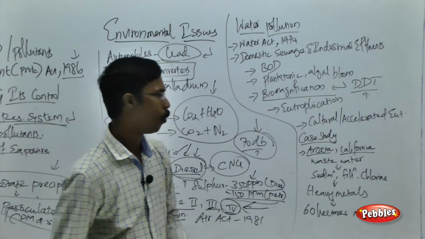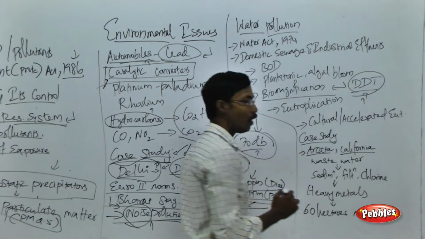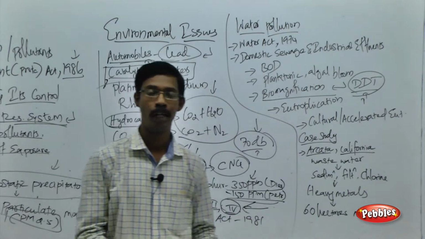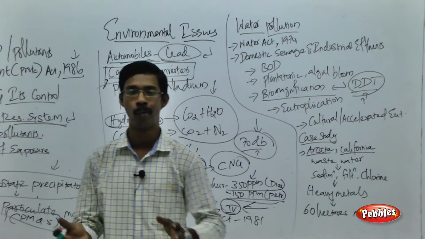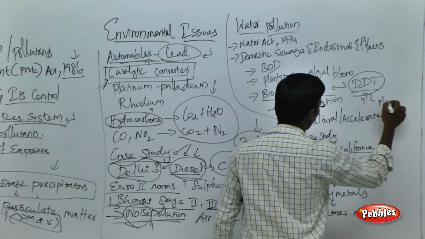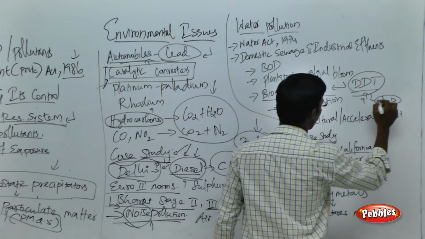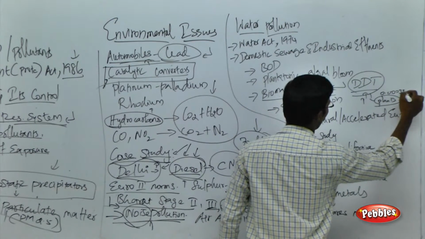The point you have to remember here is that DDT is a pesticide or chemical that will not be metabolized or utilized by the plant system. So it will be accumulated in the plant body at a very low level. For example, this much level.